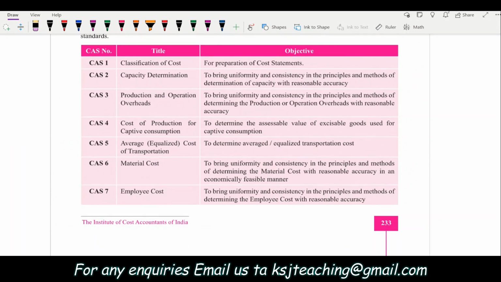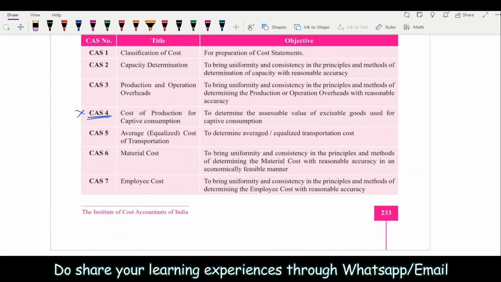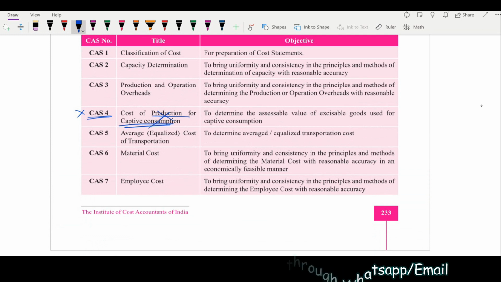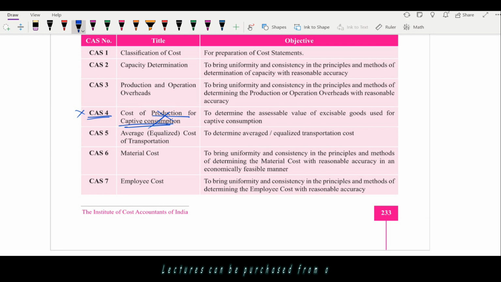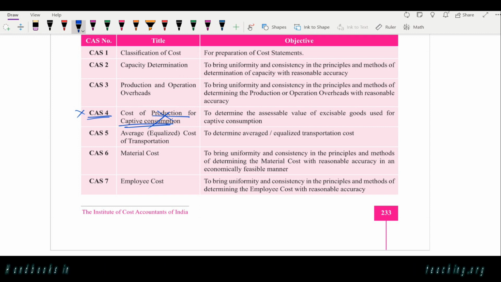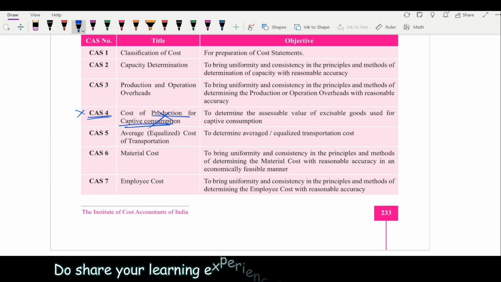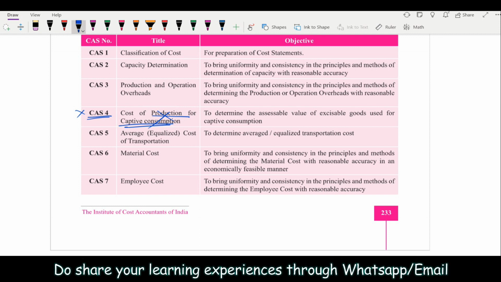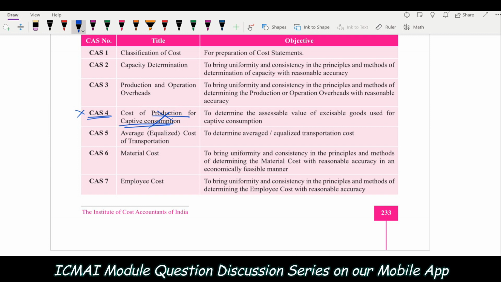In this, the CAS 4 is given wrong. Production for captive consumption was the older one. After GST, it has already been revised, right? We will be covering the new one. They have copy-pasted from the previous module, which was the pre-GST module. That is why there was no amendment. But CAS 4 has been revised, so it is not correctly given in the new module itself. We will be doing the new CAS 4.